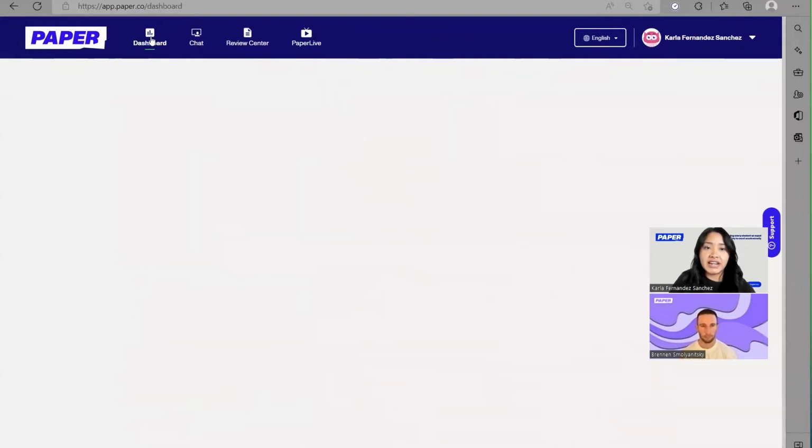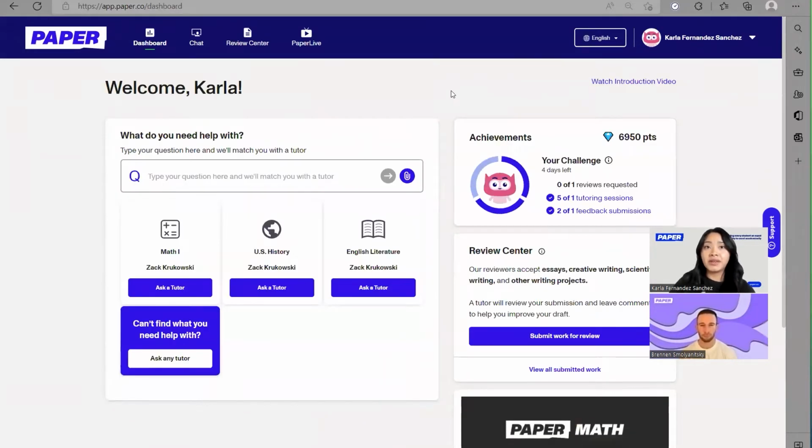Going back here to the dashboard, we also mentioned before that we provide assistance in different languages. So this button is where your students can go ahead and make their language preference selection. So once again, our assistance is provided in English, French, Spanish, and Mandarin. So they can go ahead and make their selection there and be able to connect with a tutor that speaks that language to receive support.